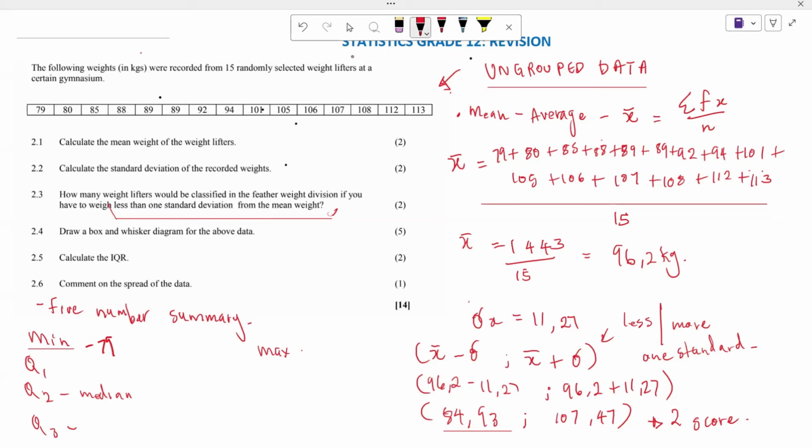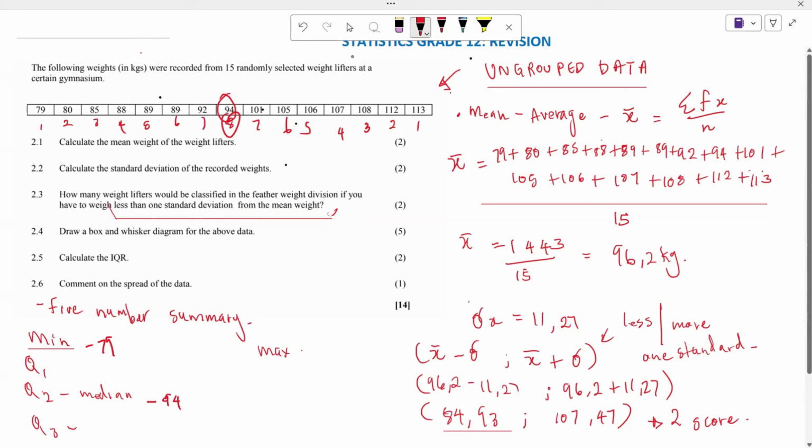Since you're having 15, let's see, you're having 1, 2, 3, 4, 5, 6, 7, and the eighth term. Even if you start from the other end, 1, 2, 3, 4, 5, 6, 7, you are also having the eighth term. So your 94 will be the middle term here, because it's found in the middle of the data. Which means your Q2 is given by 94, right?